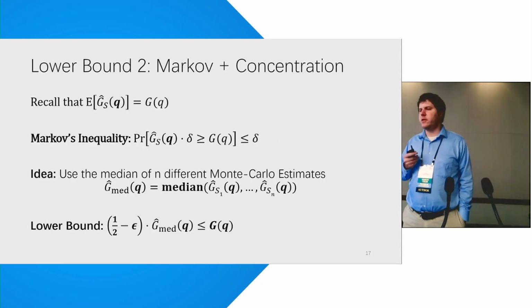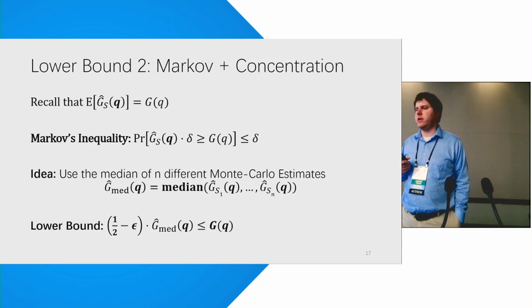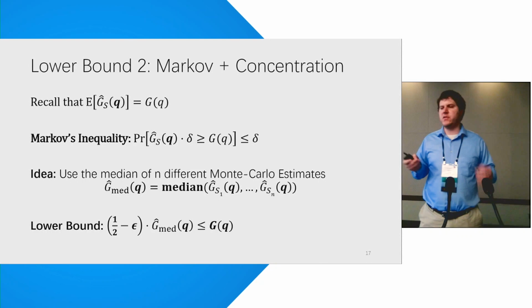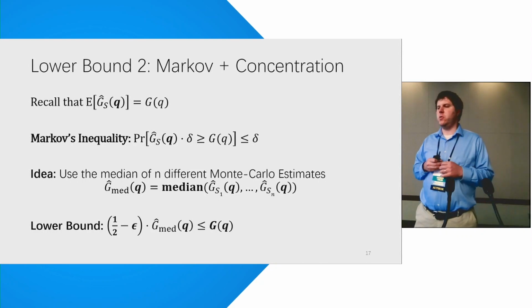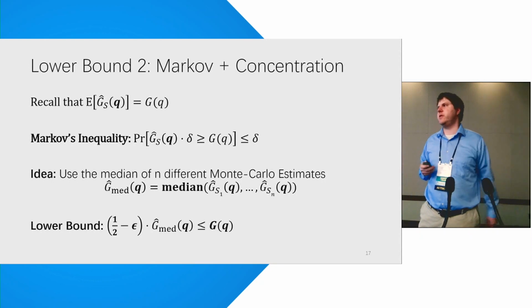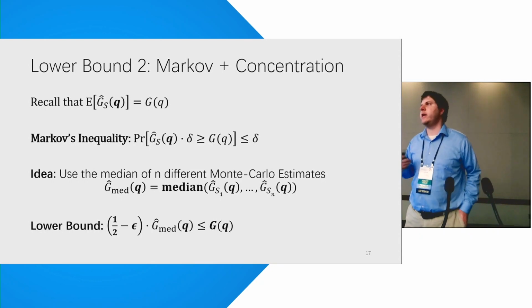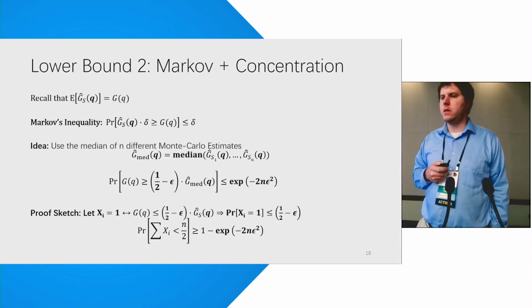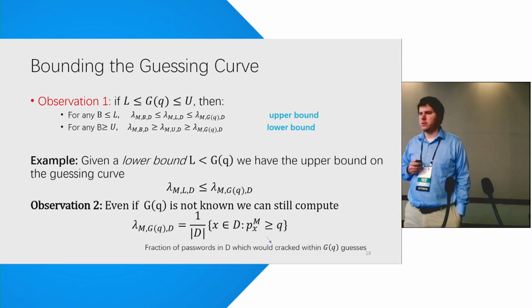We can derive another lower bound using Markov's inequality and concentration inequalities. The basic idea is to do n different Monte Carlo estimates and take the median, and we can show that this yields a high confidence lower bound. Okay, skipping the technical details.